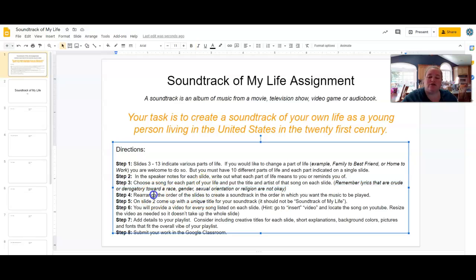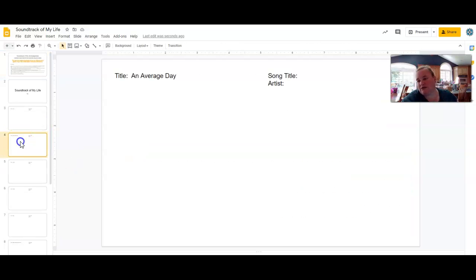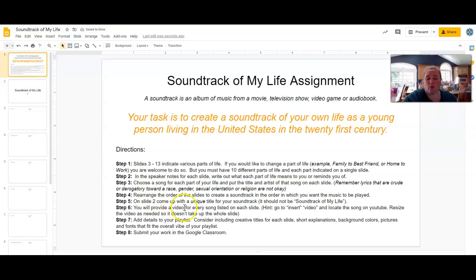Now, the next thing you can do is you can rearrange the order of the slides to create the soundtrack. So what song would you want to play first, and what song would you want to play last? To move your slides around, you simply take a slide, and you can drag it. See that yellow line? And if I drop it, it moves it down to there, puts it up here. So you can rearrange the slides however you want, in whatever order you want.